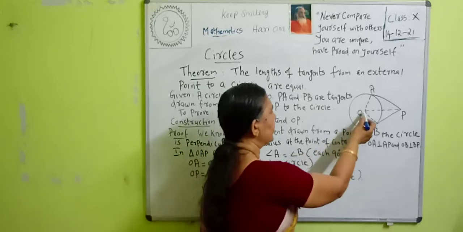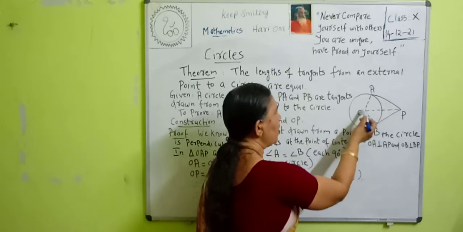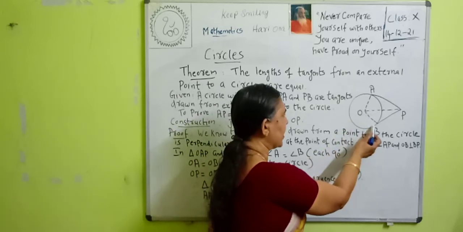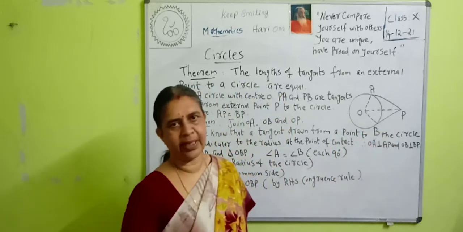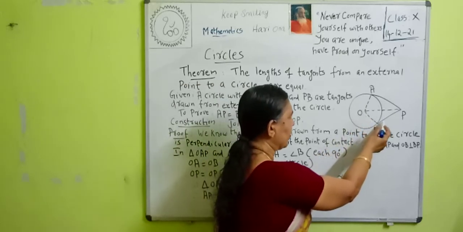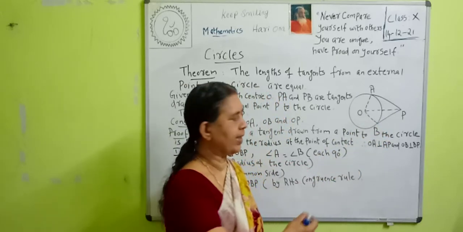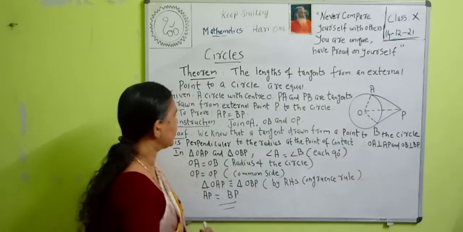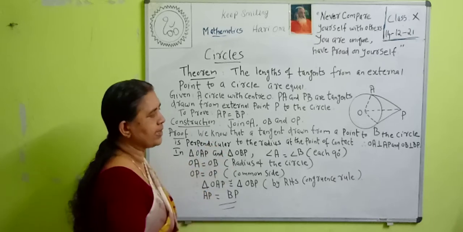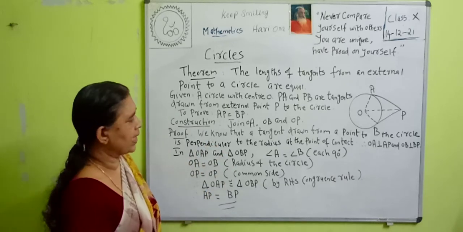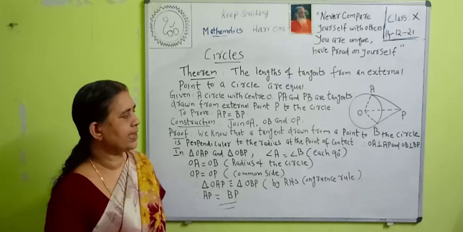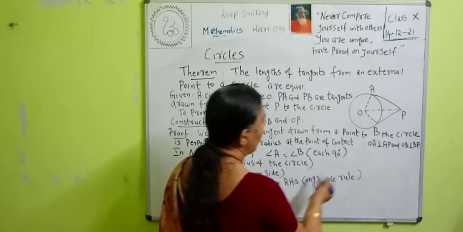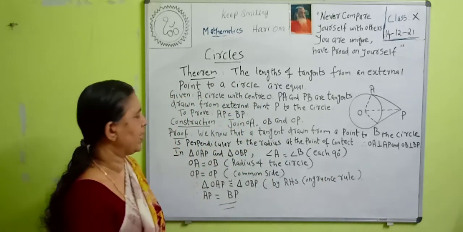Then here this is the radius and this is the tangent. So OA is perpendicular to AP, and similarly this OB is the radius and BP is another tangent. Then this tangent is perpendicular to the radius through the point of contact, that is, OB is perpendicular to BP. So what is the reason? We know that a tangent drawn from a point to the circle is perpendicular to the radius at the point of contact. Therefore OA is perpendicular to AP and OB is perpendicular to BP.